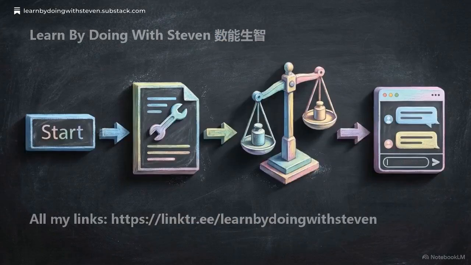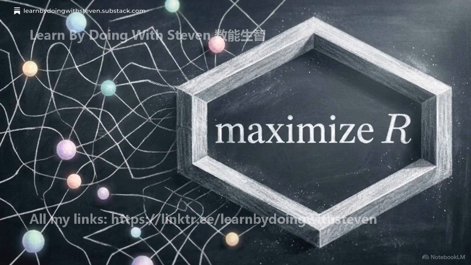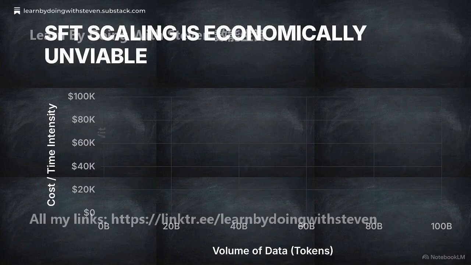To convert that base model into a useful product, developers apply a two-stage post-training pipeline. First comes supervised fine-tuning, or SFT, followed by reinforcement learning from human feedback, or RLHF. This represents an objective shift. The system moves from matching the internet's token distribution to finding a specific mathematical policy, pi theta, that maximizes a defined behavioral reward. As this diagram shows, generating data for supervised fine-tuning is highly expensive.